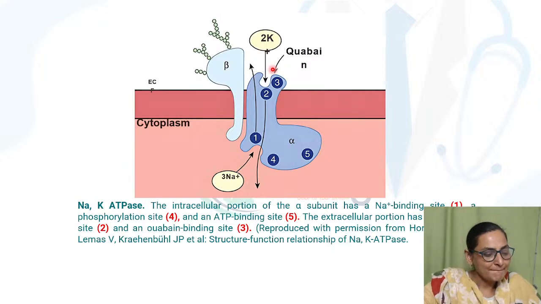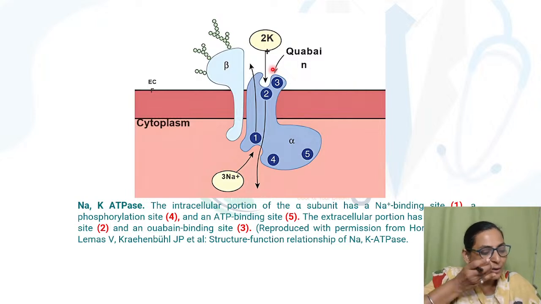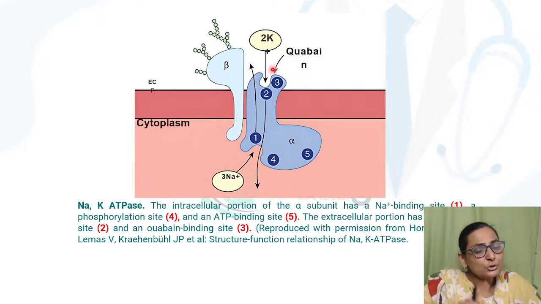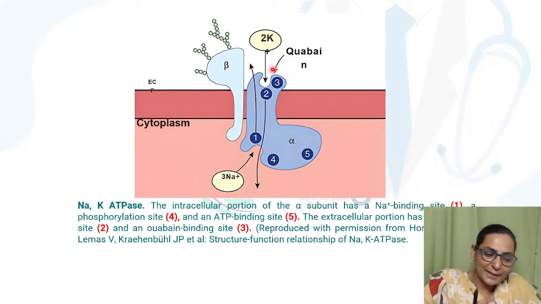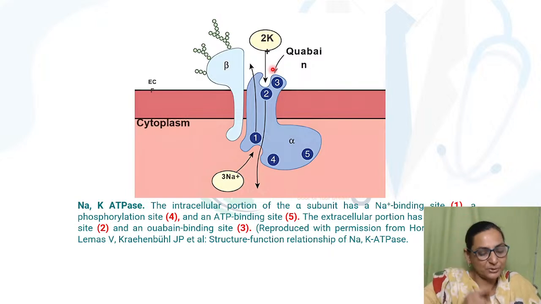So I repeat: 3 molecules of sodium and 1 ATP bind to the intracellular site, and there is breakdown of ATP. This produces a conformational change which allows the sodium to be extruded out of the cell. The 2 potassium ions now bind to the outer surface of the molecule. This dephosphorylates the phosphorylated aspartic acid, and the energy released causes another conformational change, and the 2 potassium ions come inside.